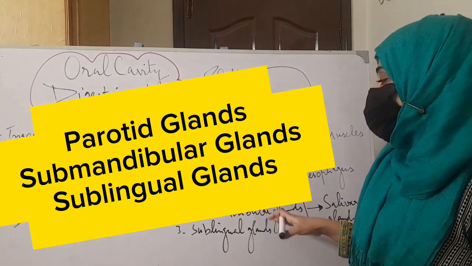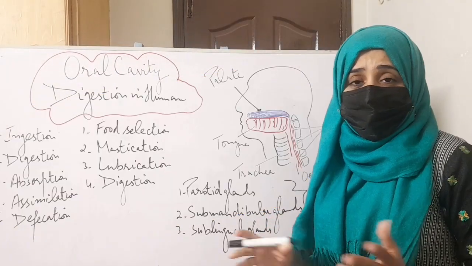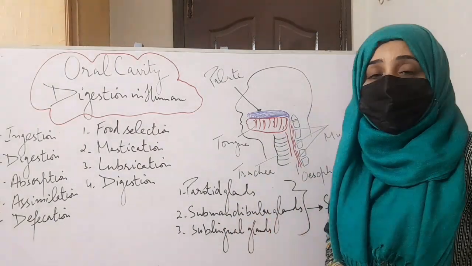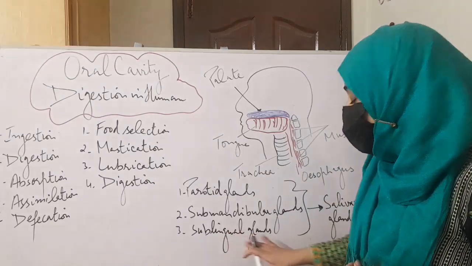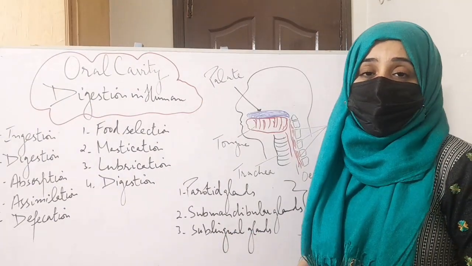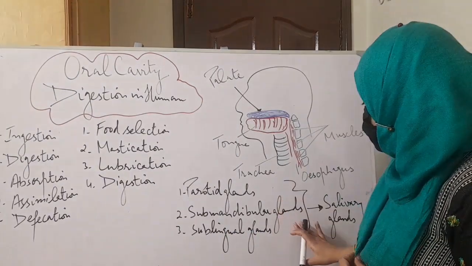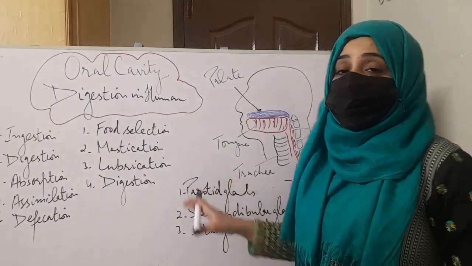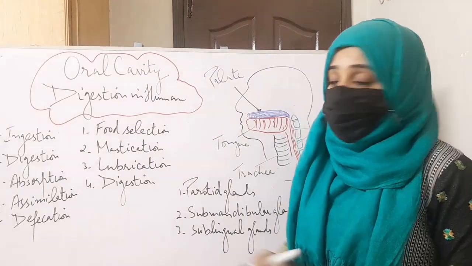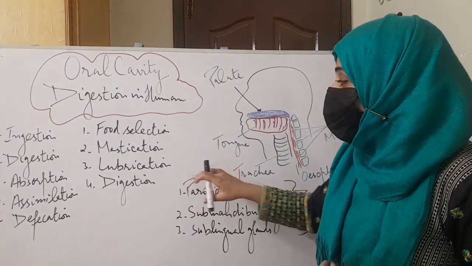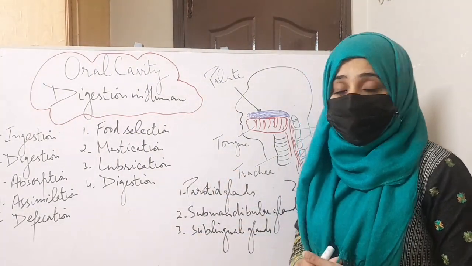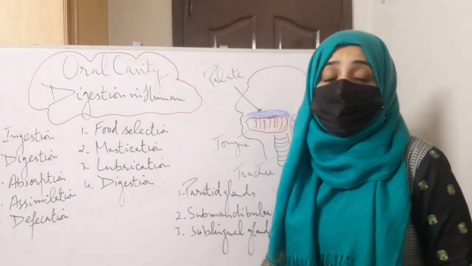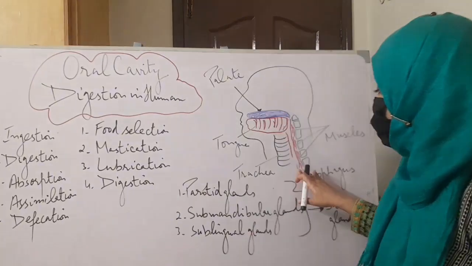The parotid glands, the largest of the salivary glands, are present beneath and in front of the ears. The submandibular glands are present below the jaws, and the sublingual glands are present beneath the tongue. These 3 pairs of salivary glands secrete saliva and mix it with the food. Saliva adds water and mucus to the food, and in this way the food is lubricated. When food is lubricated, it becomes easy for it to move through the esophagus.